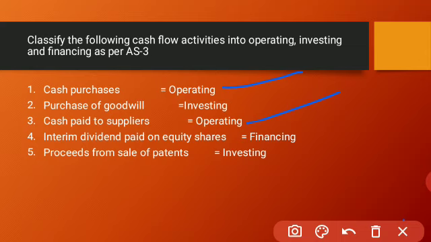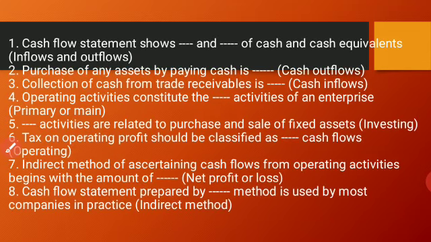Cash paid to suppliers may be for purchase of raw materials, where you have to pay the money, so it comes under operating activities. Next is interim dividend paid on equity shares. The dividend amount paid to equity shareholders comes under financing activity. Proceeds from sale of patents, investing again. And the last one, I have given some 1 mark questions. Kindly go through them and write notes based on this.